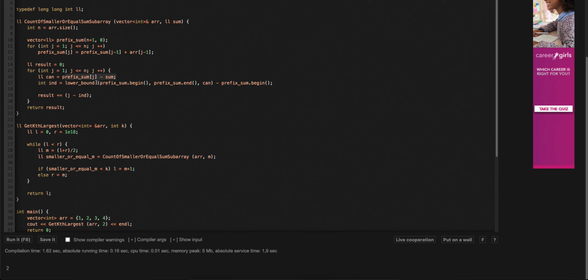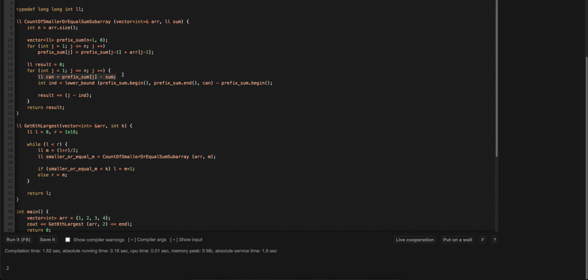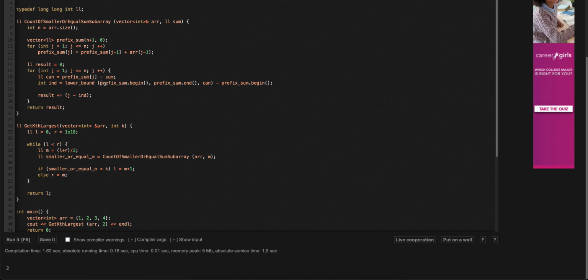That's the equation. So we have to find all the indexes whose value is greater than this. So we are doing a binary search over this prefix array for this scan, and just returning this value.